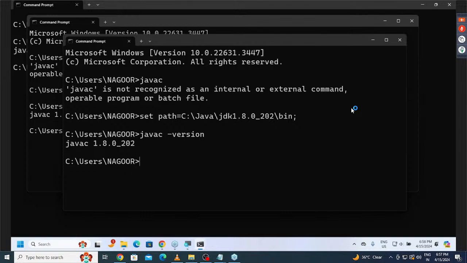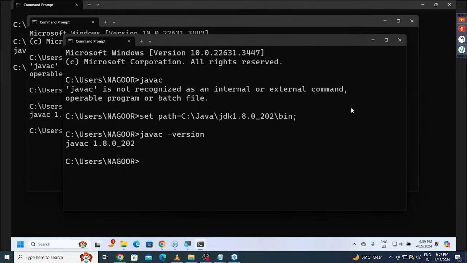If I set a path environment variable in this present command prompt, the setup is available up to the present command prompt. It is not available to the other command prompts. Got my point or not? If we set the path environment variable by using set path in a particular command prompt, that is valid up to that particular command prompt only, not available to other command prompts. If I open 100 command prompts, at each and every command prompt I have to write set path is equal to something. Is that a problematic thing or not?